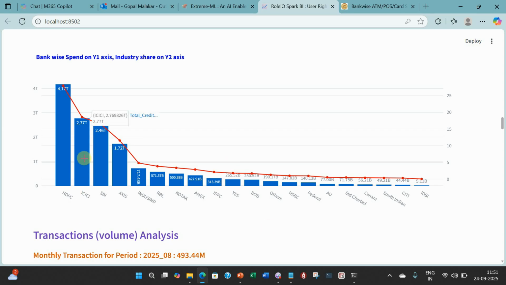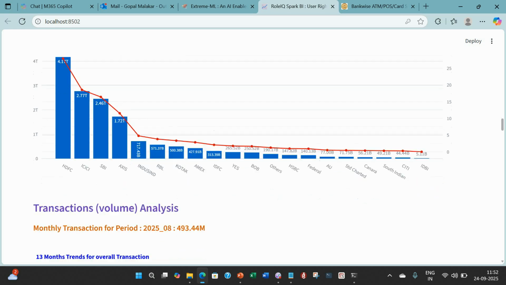Followed by ICICI, SBI, Axis, and others. And again, you can see others are contributing just 1.27%, so whatever is left from here is minuscule. RBL is contributing 3.82% of the market share in terms of YTD spend.